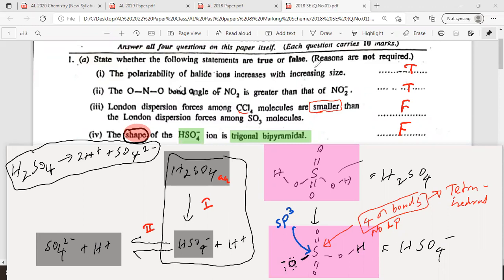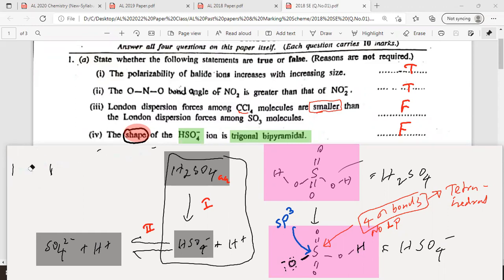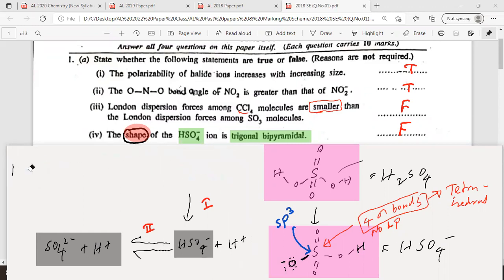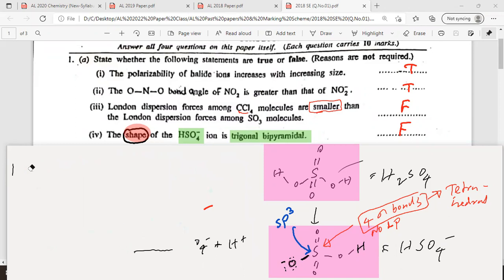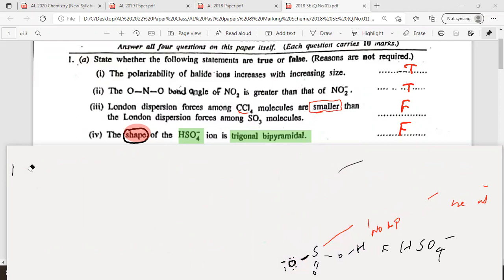Right, I'll erase the screen now. Okay, let's move on to part 5. Right. Part 5, what is the answer? Can you all post the answer to the chat?